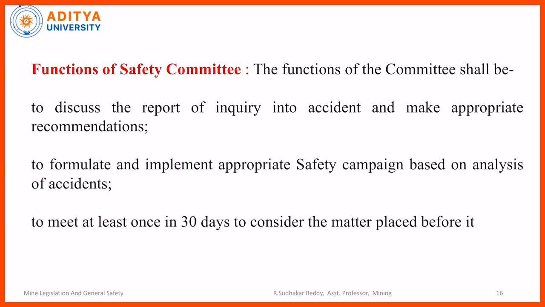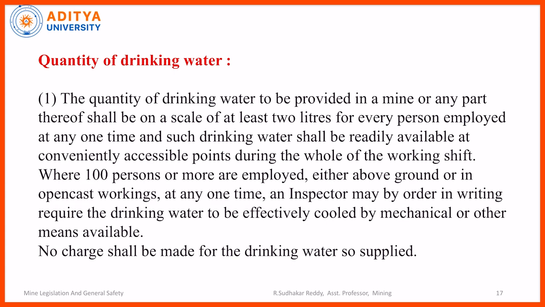And the functions of the safety committee, again: to discuss the report of inquiry into accidents. Suppose some accident happens, it needs to be discussed at the bottom level, which is the important level, called the safety committee. To formulate and implement an appropriate safety campaign based on analysis of accidents. Whenever accidents happen, there should be meetings and analysis also, and this safety committee should meet at least once in every 30 days to consider the matters placed before it. So, I already told you some things which need to be discussed in the safety committee; they should meet at least once in every month.